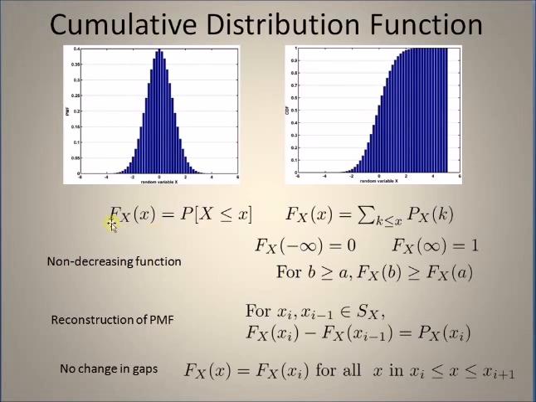The cumulative distribution function, also known as CDF, is defined as the total probability of a random variable up to a certain value x. So, for example, F_X(x), the CDF, is given by the summation of all the probabilities before and at the value x. For example, up to the value 0, we have all these probabilities from 0 up to 0.4. So when you add up all the probabilities, you get the cumulative distribution function, the CDF, at the value 0.